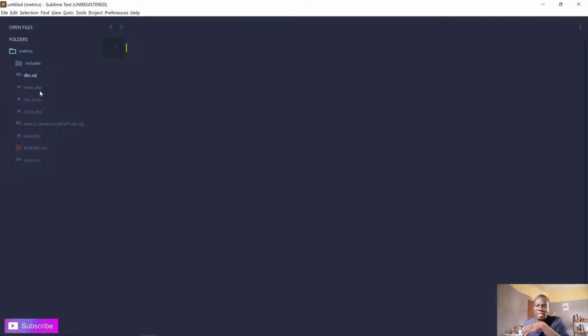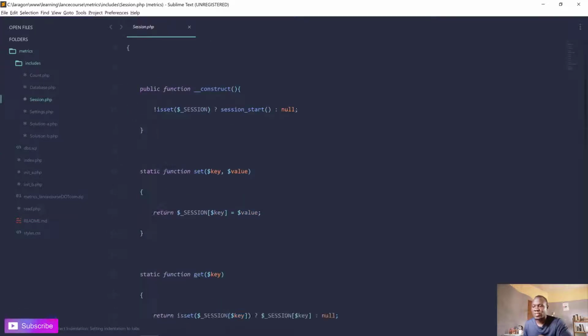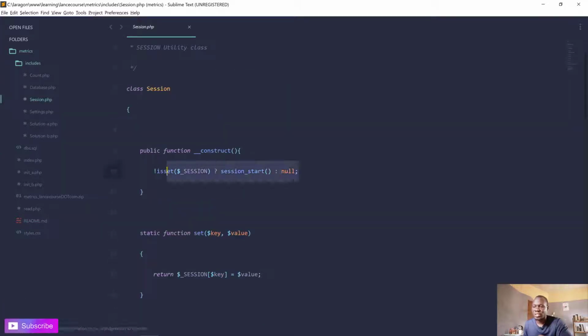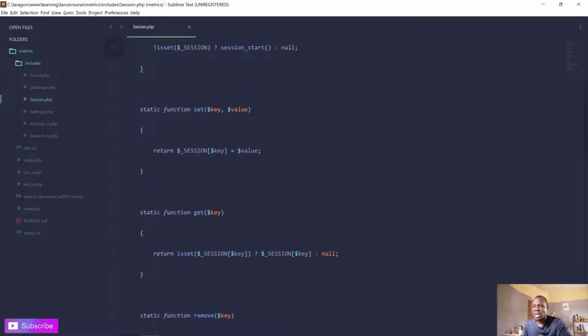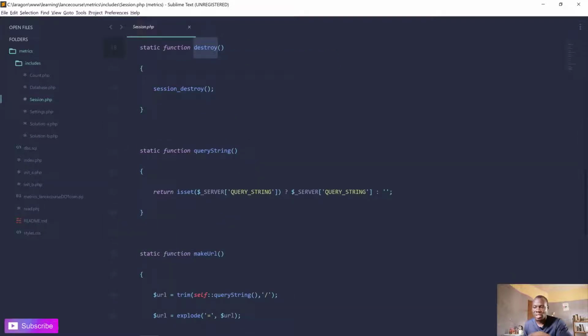So it all starts with the index.php file, which is here. So what I do is I have a class that gives me some helpers on the session. So when we look at that class in the include session, you can see what that class does is to initiate the session and help me. I have a function called set to set sessions, get to get sessions, remove, and destroy the whole session in case I'm fed up.